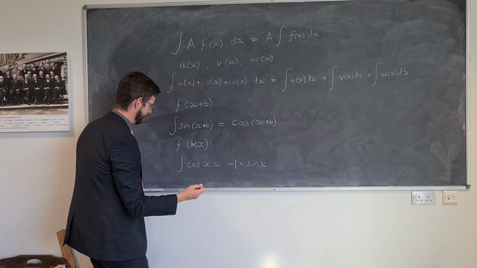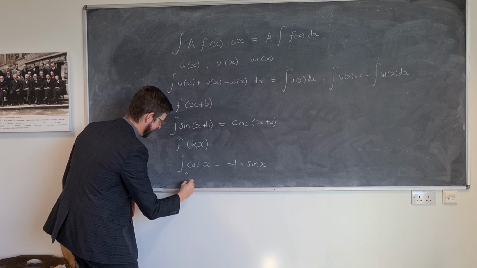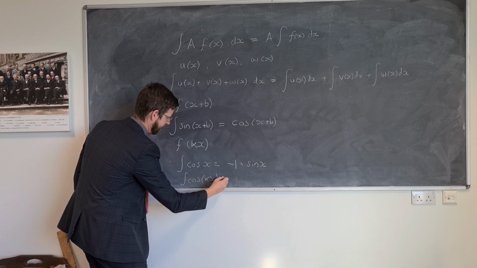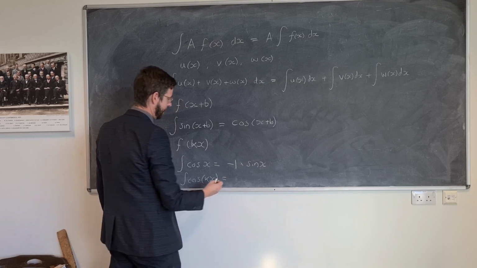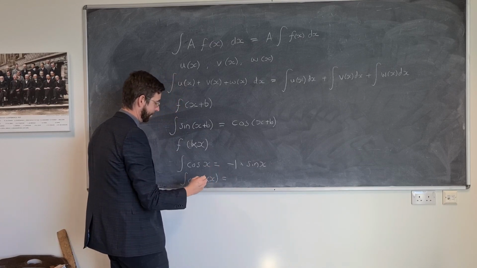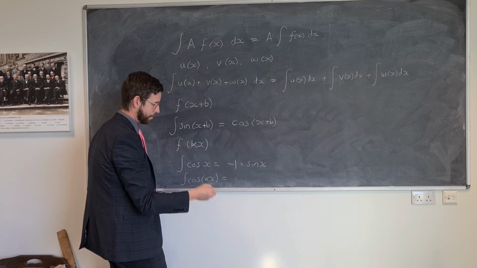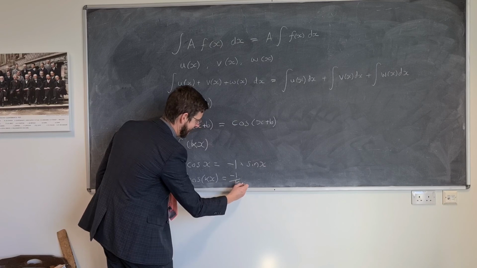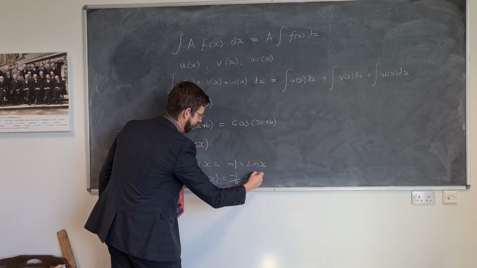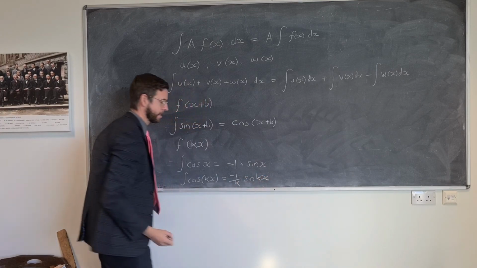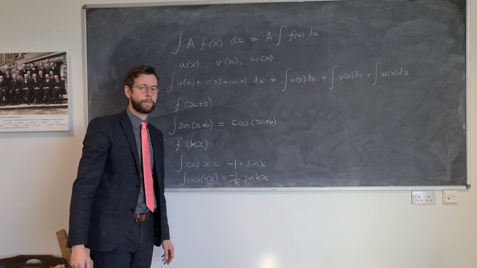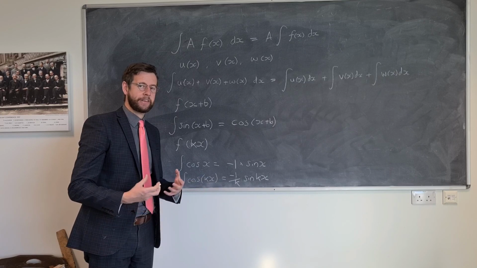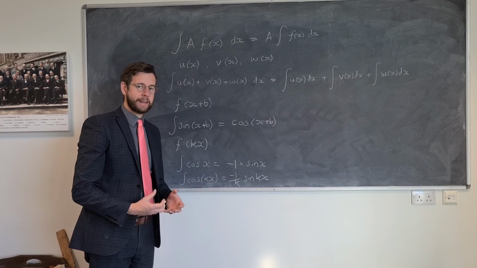Okay? Now, if I was to integrate instead cos of kx, then what we actually find is that the whole thing gets divided by what was multiplying x. So 1 divided by k times sine kx. That is golden rule number 4. These 4 rules should help in working out the integrals of nearly any function.